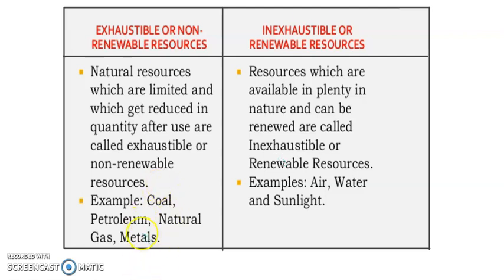So what are the examples of exhaustible resources? Coal, petroleum, natural gas, metals, etc. These are the resources which, when abundantly used, after some time will get over. And the examples of inexhaustible resources are air, water, and sunlight. These are the resources that are abundantly present in our nature and will get renewed. They will not get extinct.